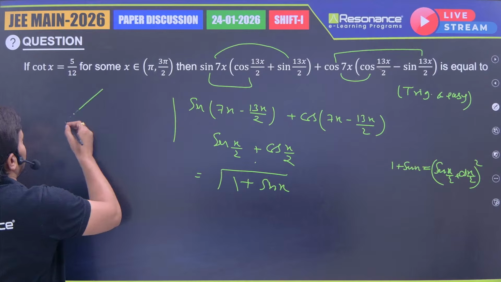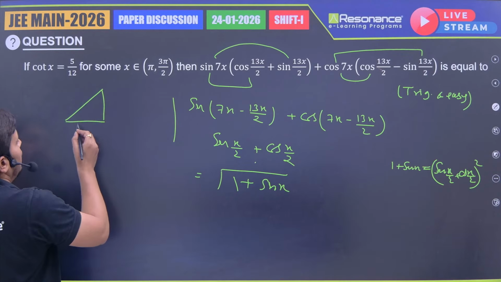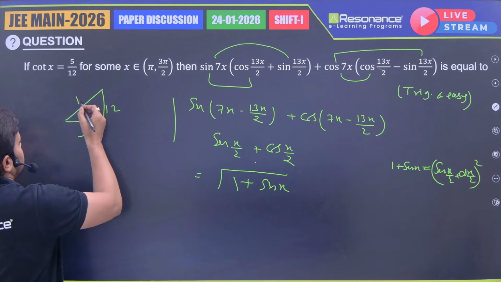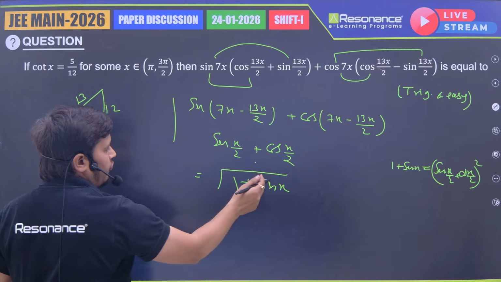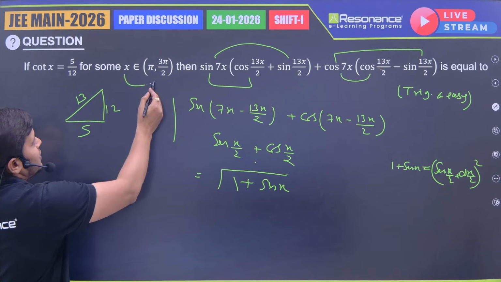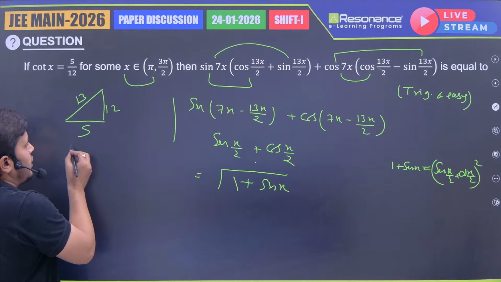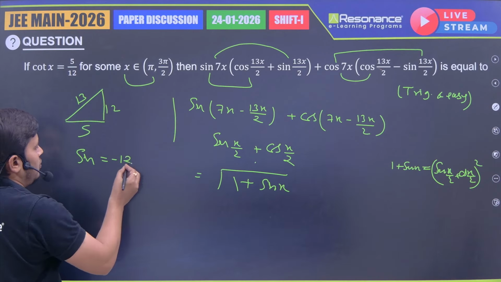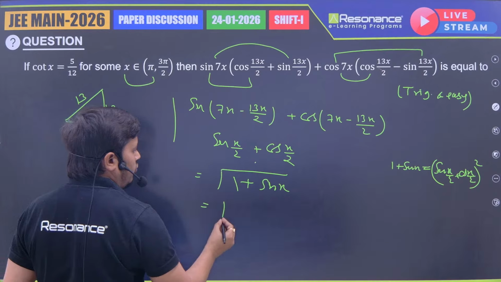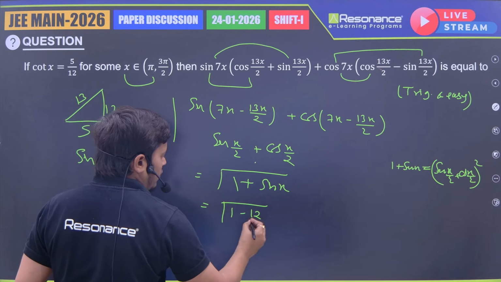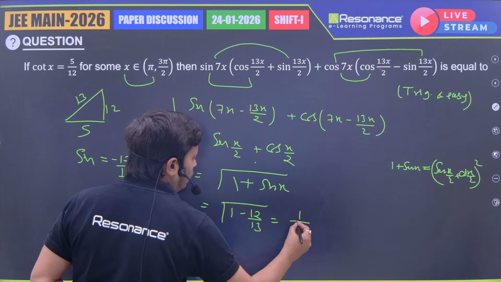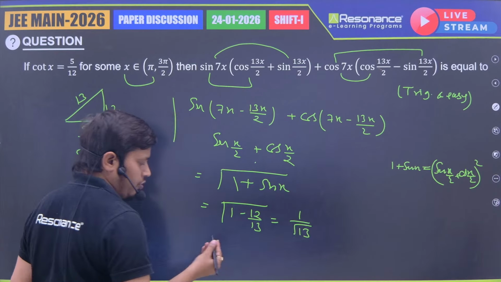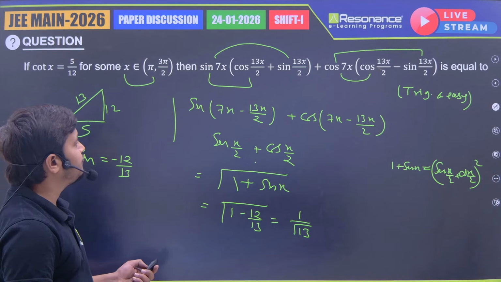Okay, cot value is 5 by 12, 5 here, 12, and this is equal to 13. Now what do we want? The value of sine x. As x lies in the third quadrant, sine is going to be negative. So what are we getting? Minus 12 by 13. We just put the value here, 1 minus 12 by 13, and finally we got 1 by root 13. Okay, this was our answer.